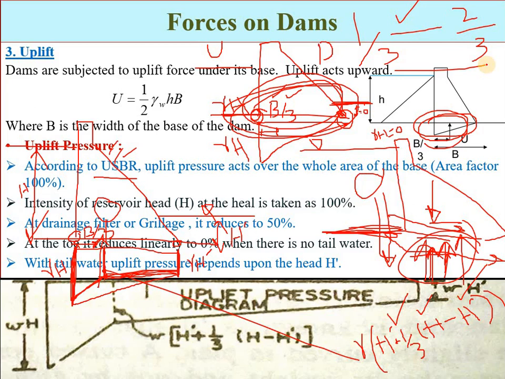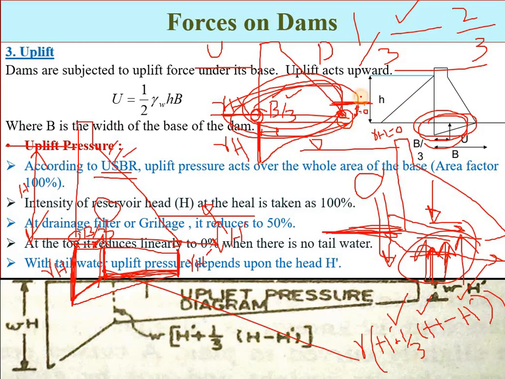Based on the Terzaghi principle, the United States Bureau of Reclamation has recommended that the uplift pressure at the heel point will be equal to the hydrostatic pressure of the upstream water, and the uplift pressure at the toe point will be equal to the hydrostatic pressure at the toe point.